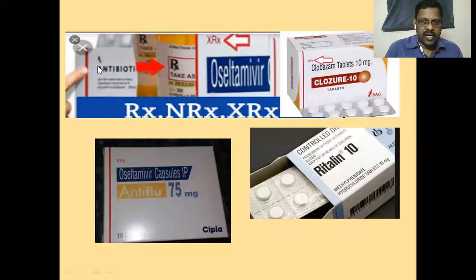Okay, this is Rx. This is a Schedule H drug. This is XRx. This is a controlled drug, a Schedule X drug. This is NRx. This is for narcotic and psychotropic substances. These three examples I have taken, models I have shown here, of how the labeling will be. In all these three, you can notice this red line. A red band on the left will be there in all these three. This is a Schedule H drug. This is a Schedule X drug. This is also a Schedule H drug.